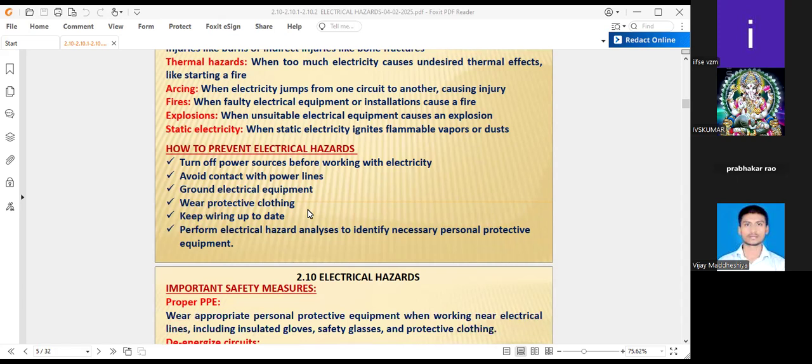Perform electrical hazard analysis to identify protective equipment. These are some preventive measures for electrical hazards. Although it is not mentioned here, I particularly propose some additional precautions. The risk assessment we have done for the particular electrical work will be reviewed before performing the electrical works.